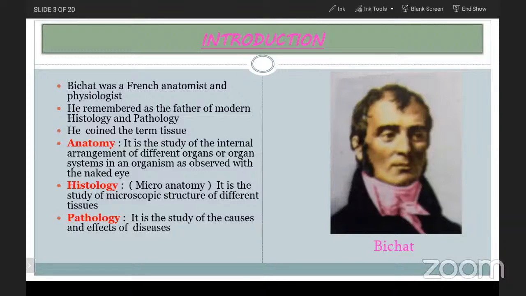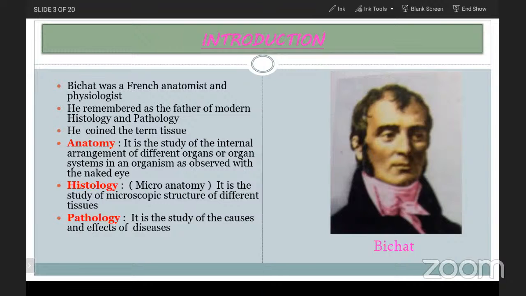Now, histology, otherwise called microanatomy.